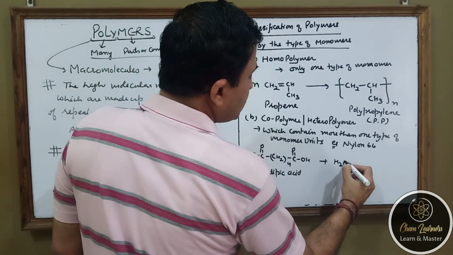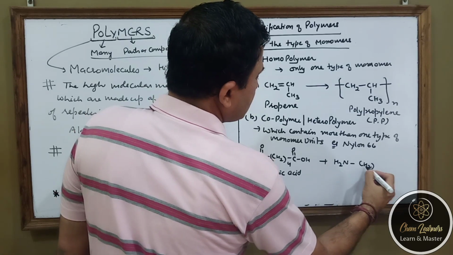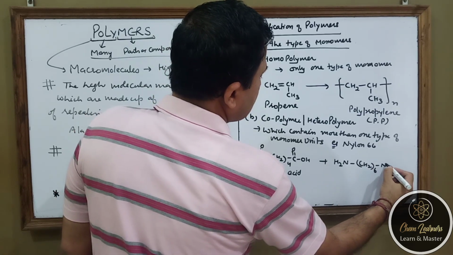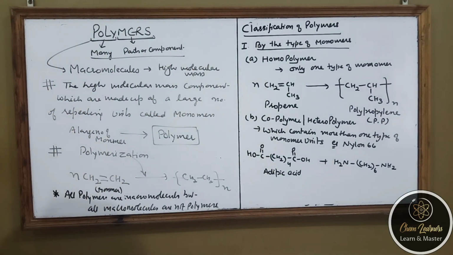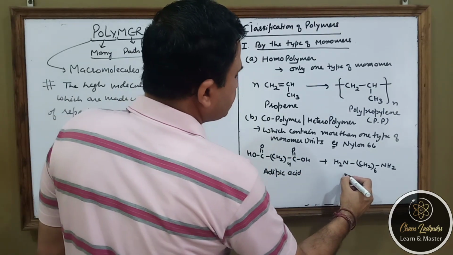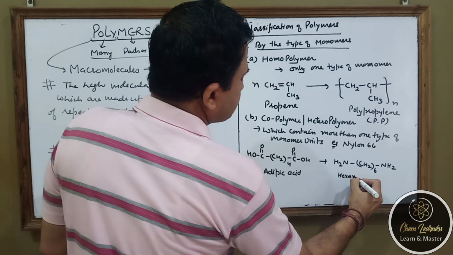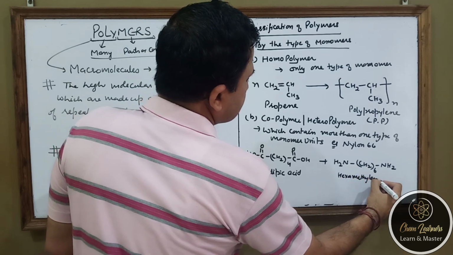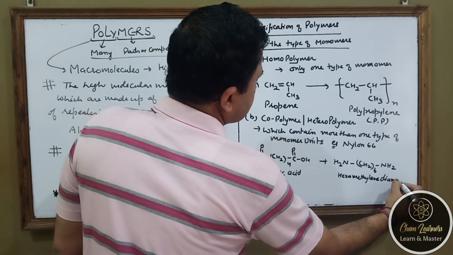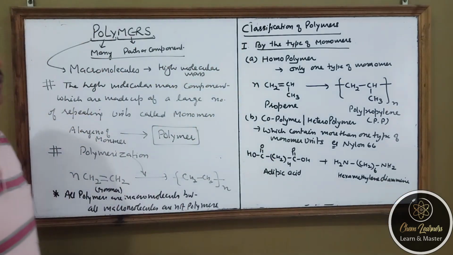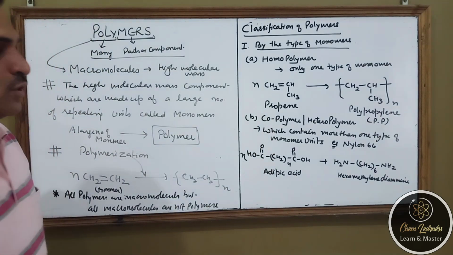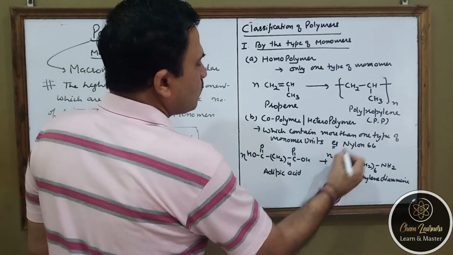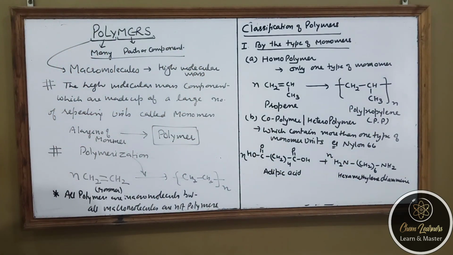And the second one is hexamethylene diamine. Again we are having 6 carbon atoms. Now what happens, we take n number of molecules of adipic acid and n molecules of hexamethylene diamine.